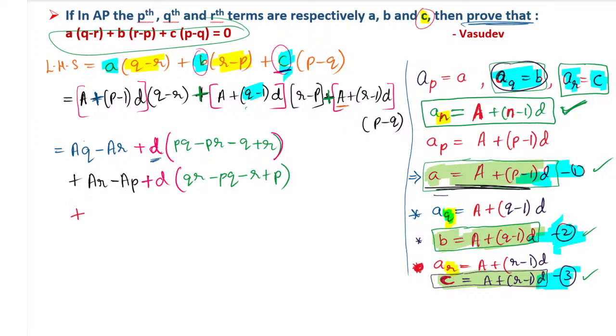Now this A, what we have, that A I am multiplying with both p and q. Then I am taking this r minus 1 into D, I am multiplying with the p minus q separately. So now let us go with A into p, A into q. A into p minus A into q. So A is finished. The first term, A multiplied with the p and q, is finished. Now we have to go with the common factor. The common over here, the D we have taken common. So I will keep that D as it is. Okay, plus D I will keep as it is. Put the bracket.